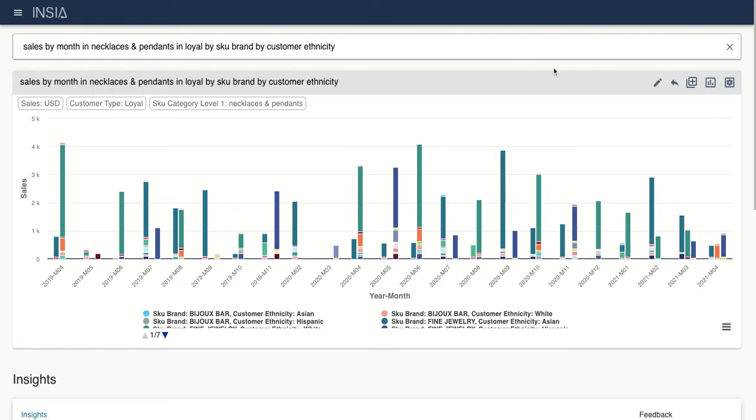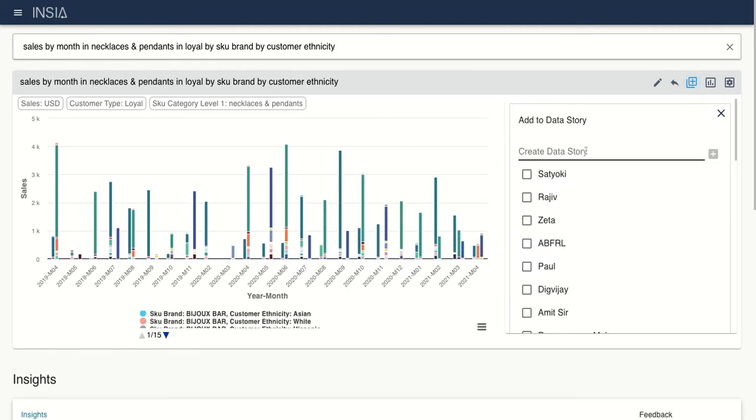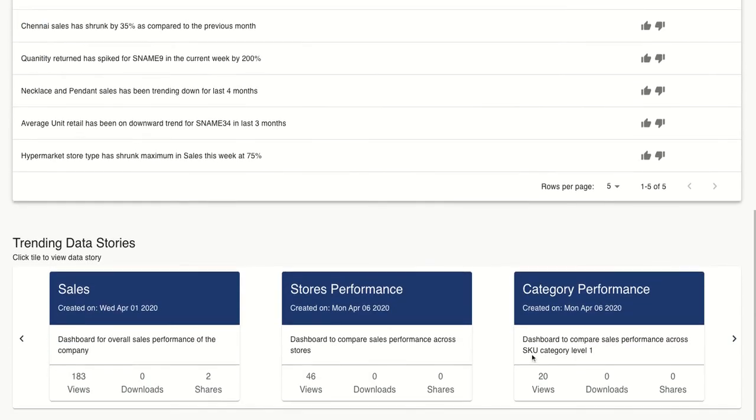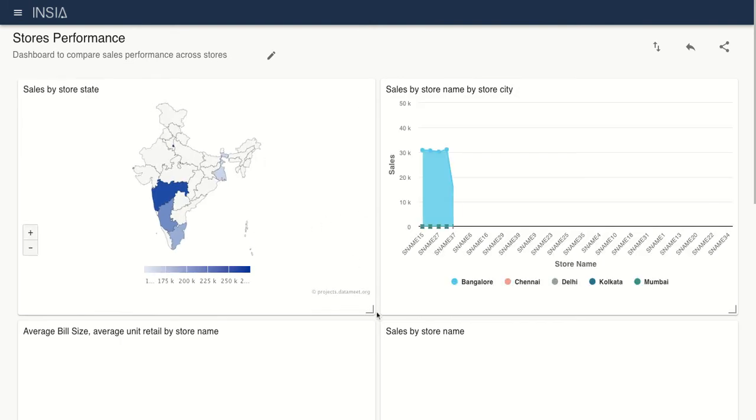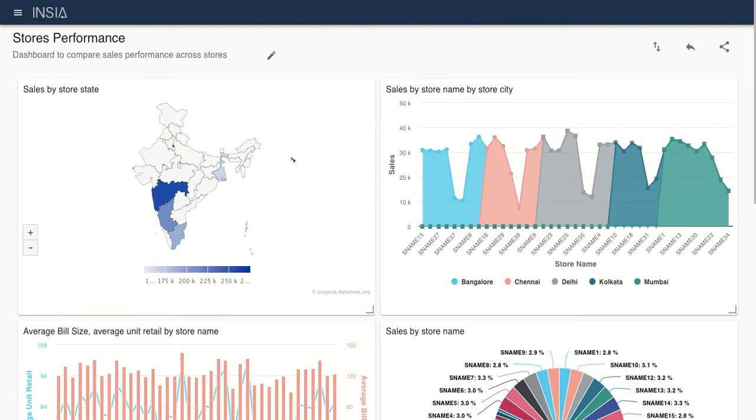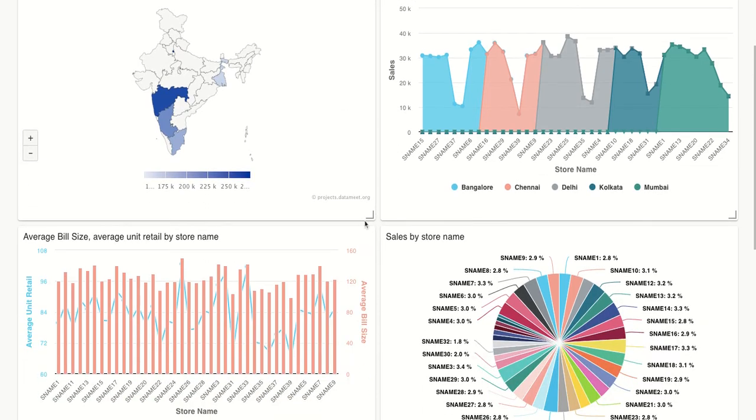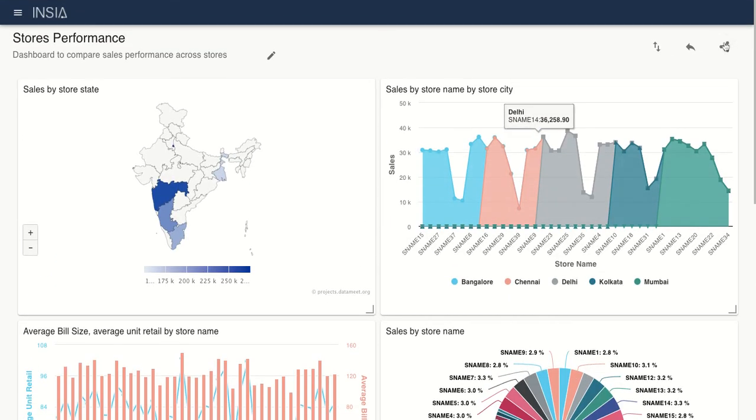Now, all these insights that you are creating, you can add to any data story, or in general language what we call a dashboard. So you can create your own dashboard, or you can add it to any of the current dashboards. Creating any dashboard is very easy with INSEA. As you can see, you have the capability to drag, drop, resize, rearrange, and design the entire dashboard the way you would want. You can download it as a PDF, or you can share it with anyone at the click of a button.